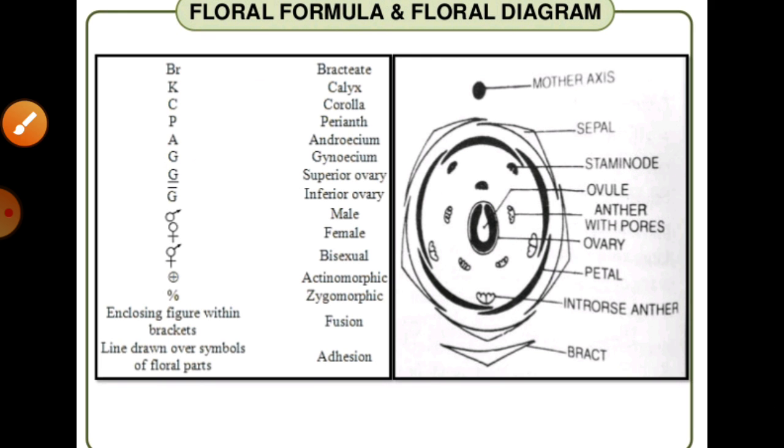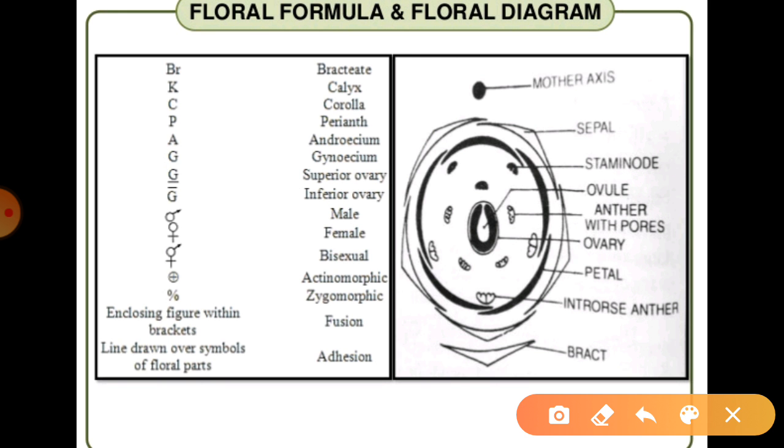Enclosing a figure within a bracket means, in that condition, it shows fusion. A line drawn over a symbol of the flower parts means addition. So these are different ways through which we are able to understand such structures, which can be easily found with the help of these. Now if we talk about the numbers in the flower formula, if we get different numbers in particular conditions, we can say that,